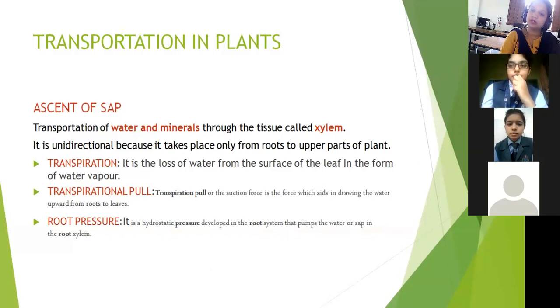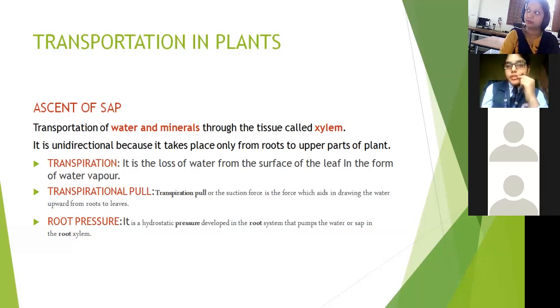When does loss of water take place? In the night or in the daytime? During the day. Excess of water. Removal of excess of water. Very good. Who told the answer? Prashant. Okay, removal of excess of water. Does it take place during the day or night? More during the day. Why does it take place more during the day? Because of sunlight, because of high temperature, what is happening?